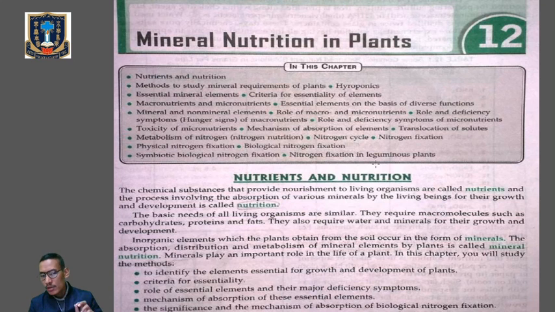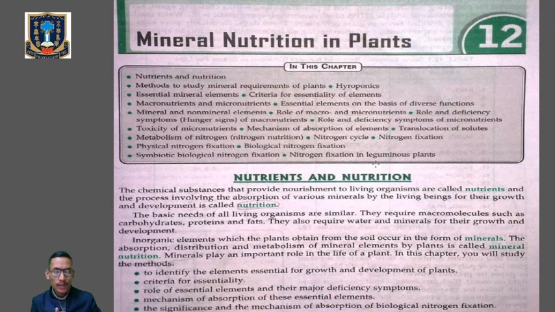The chemical substances that provide nourishment to living organisms are called nutrients, right? All of us know this definition of nutrients because they are essential for the proper growth and development of a living organism. And what does nutrition mean? Nutrition is the process involving the absorption of various minerals by living beings for growth and development. So the process by which the nutrients are absorbed by the body for growth and development is known as nutrition.